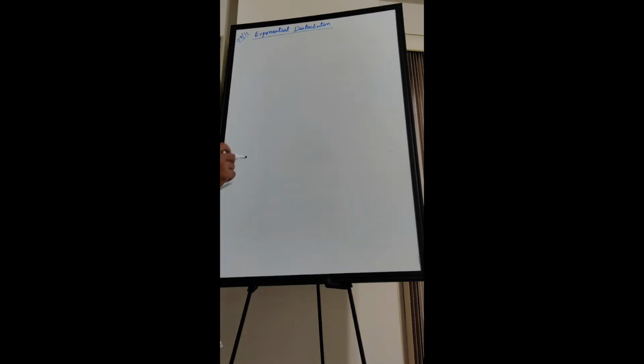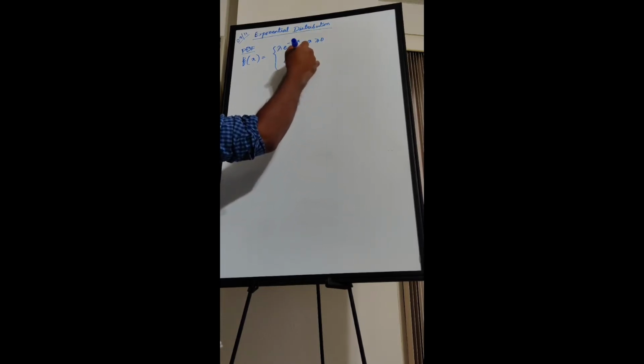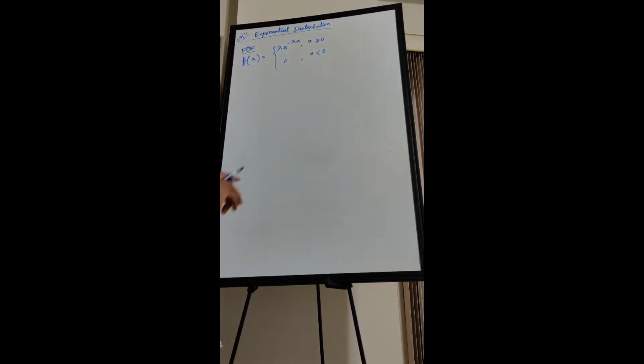Okay, so in exponential distribution, since this is a continuous distribution, there will be a probability density function. This PDF of exponential distribution is f of x equals lambda e to the power minus lambda x if x is greater than or equal to 0, and 0 if x is less than 0. Okay, this is the PDF of exponential distribution.